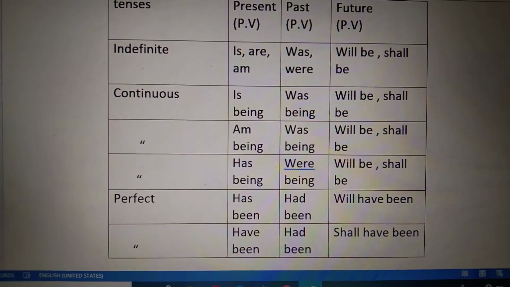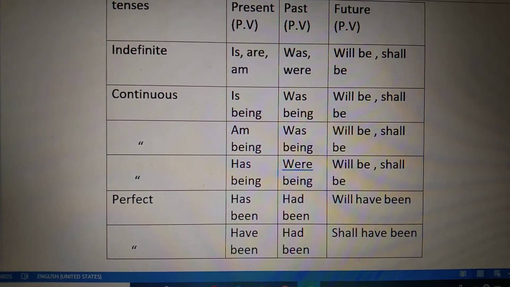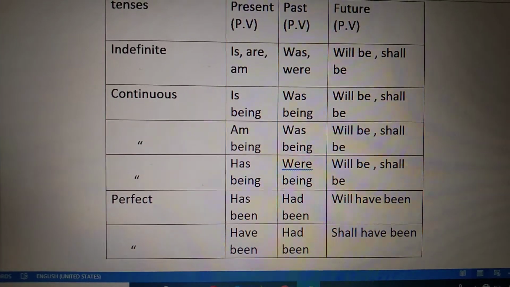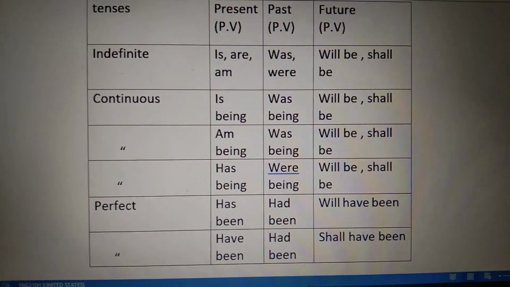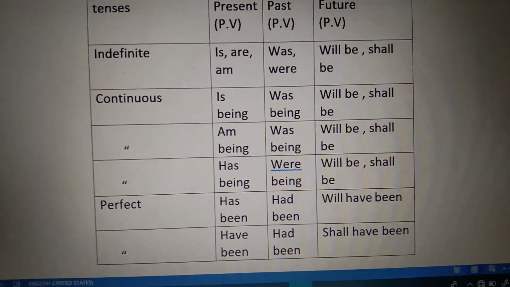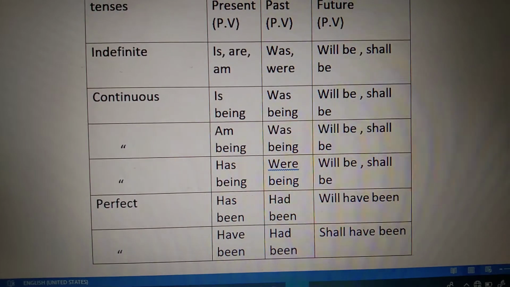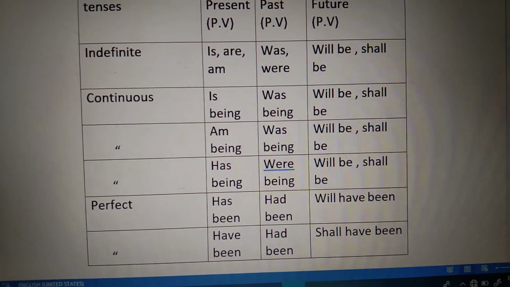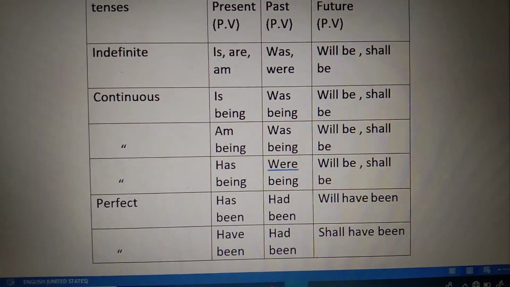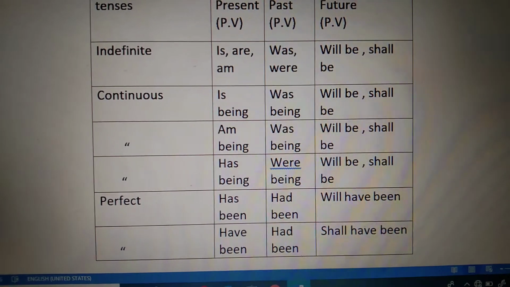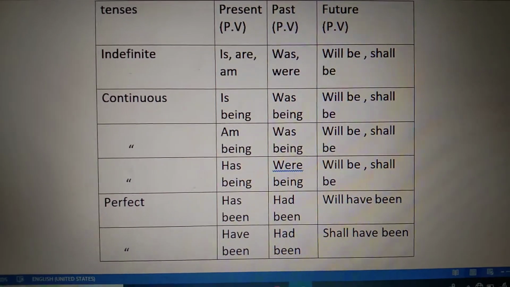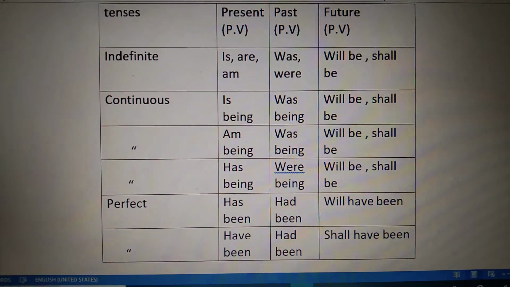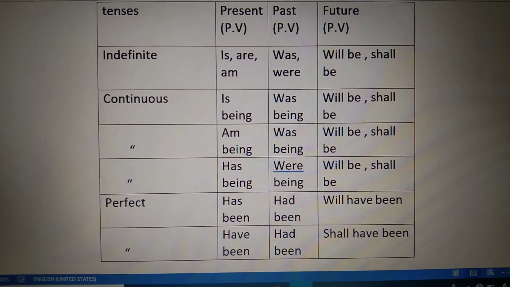Past indefinite, I liked tea. Tea was liked by me. I shall like tea. Tea will be liked by me. In these three sentences, the helping verb is changed according to the tense. The rest of the changes remain the same.